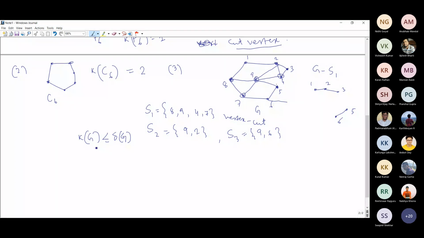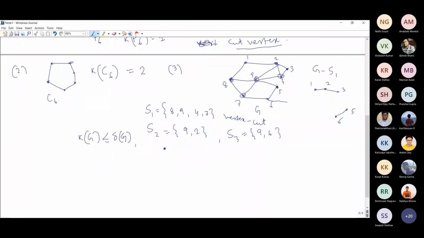What about your answer? Do you agree with this inequality? Can you repeat this part again? Yes, sure. The vertex connectivity is less than or equal to the minimum degree.